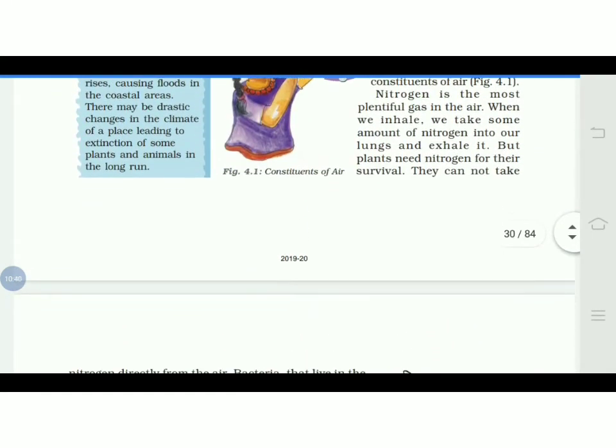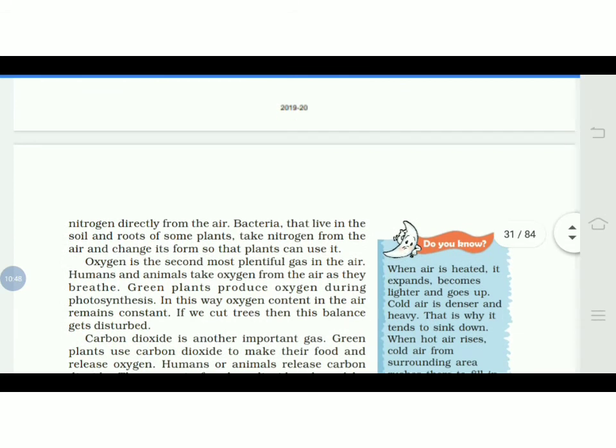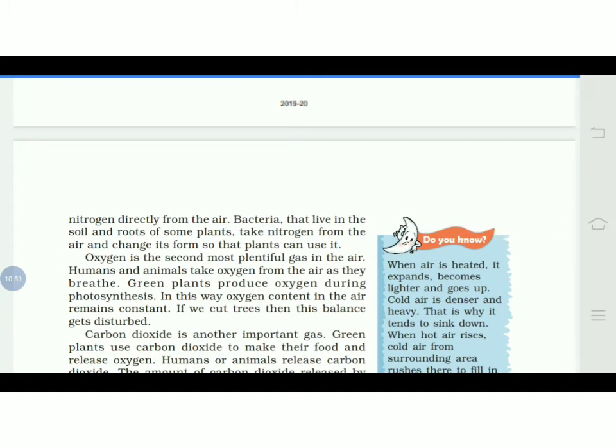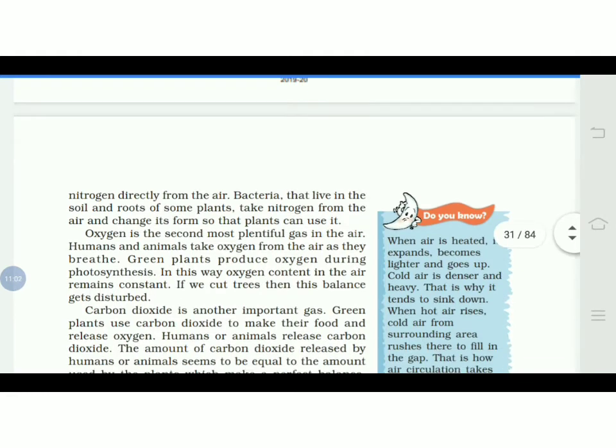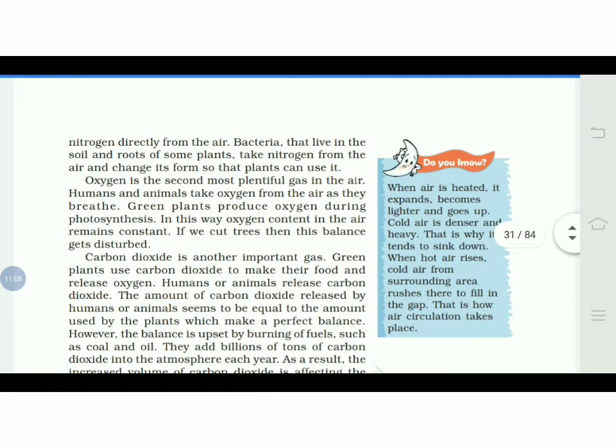So as I said, for their survival, plants cannot take nitrogen directly from the air, as we breathe in oxygen directly from the air. The plant cannot inhale the nitrogen directly from the air. Then how do they take in nitrogen gas? Bacteria help them. Bacteria that live in soil and the roots of some plants take nitrogen from the air and change its form so that plants can use it.